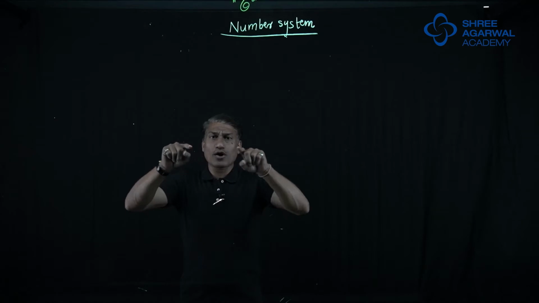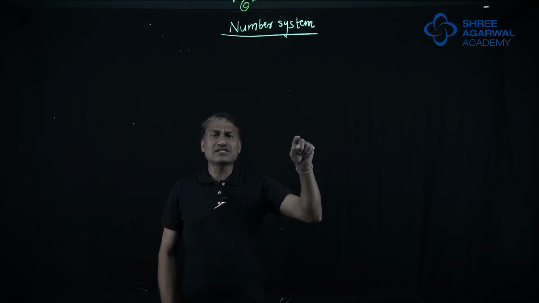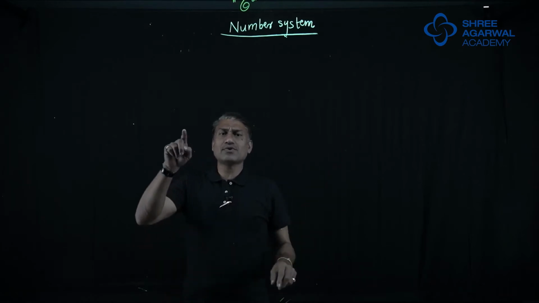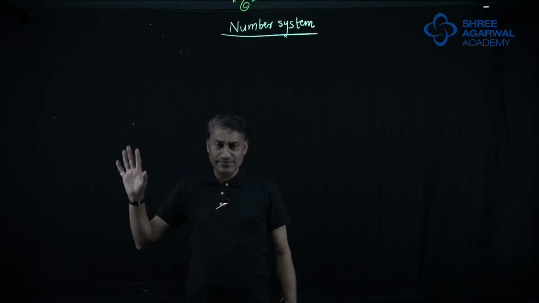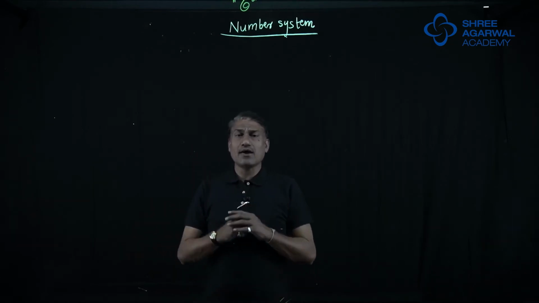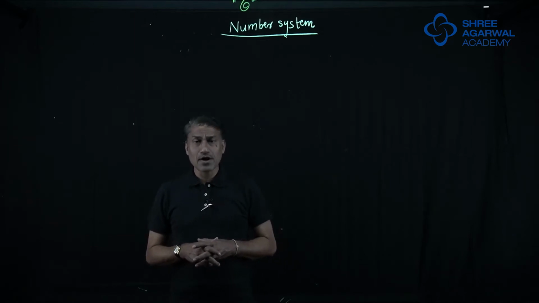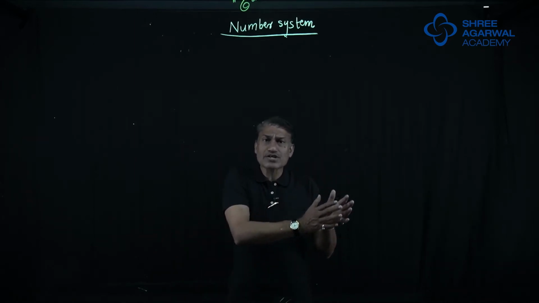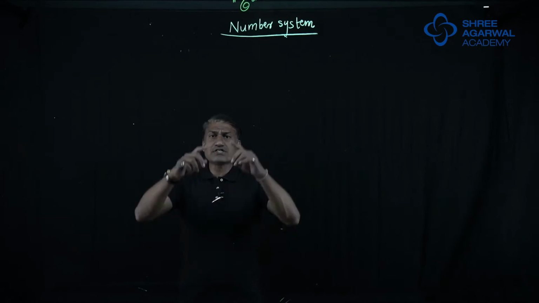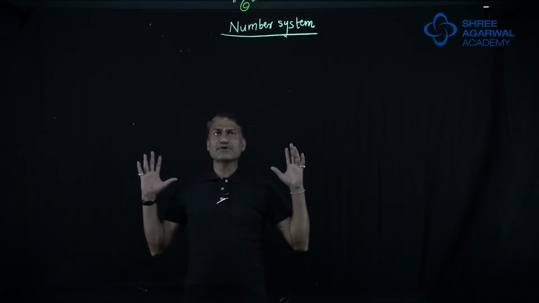If you take a normal number line, you will have 0 at the center, +1, +2, +3, +4, +5, -1, -2, -3, -4, -5. But what about other numbers? Where are they? How are they to be located? This is what we are going to study today. But before we study their location on the number line, first of all, let us see the classification of these numbers, the types of these numbers.